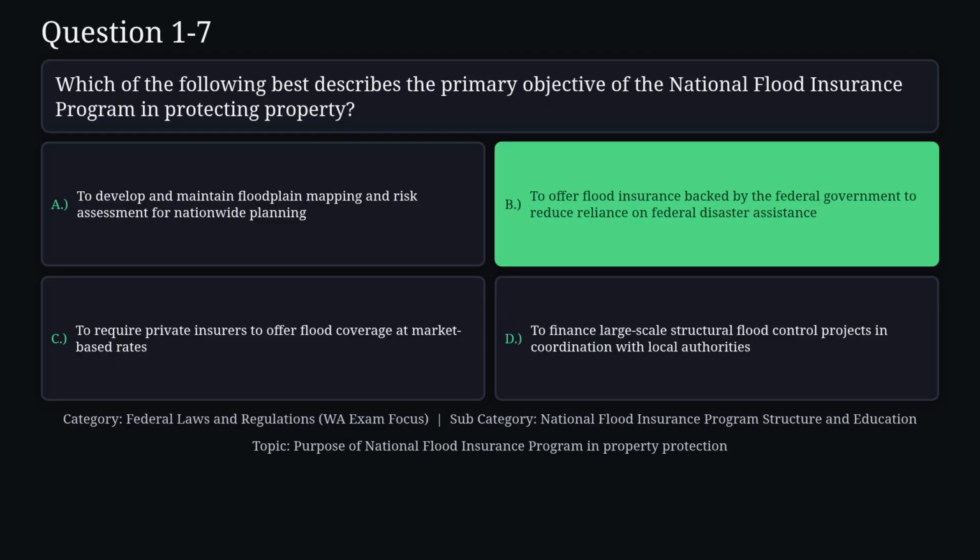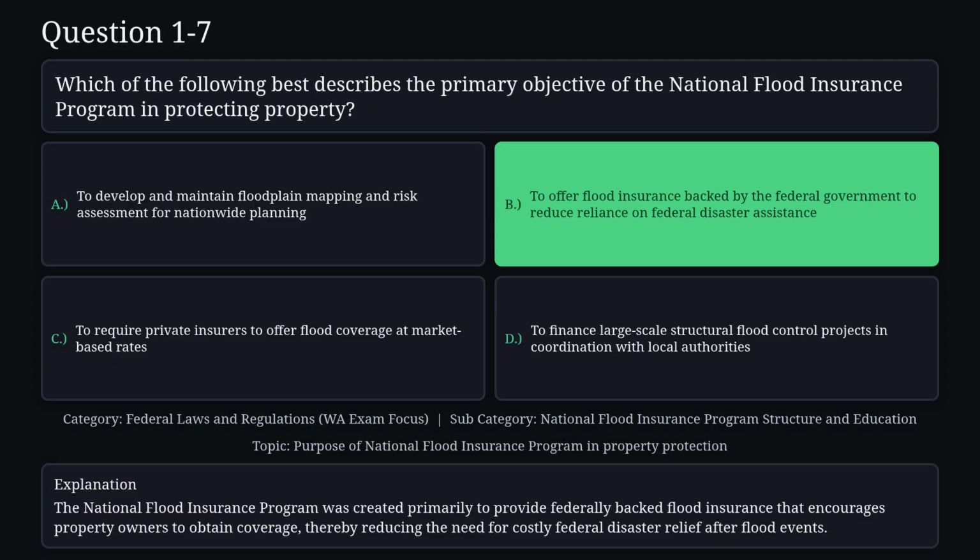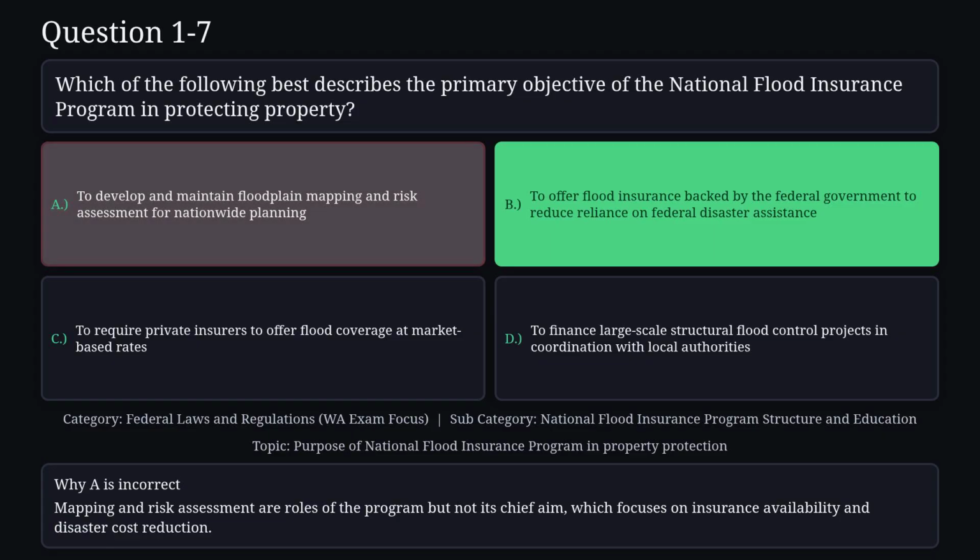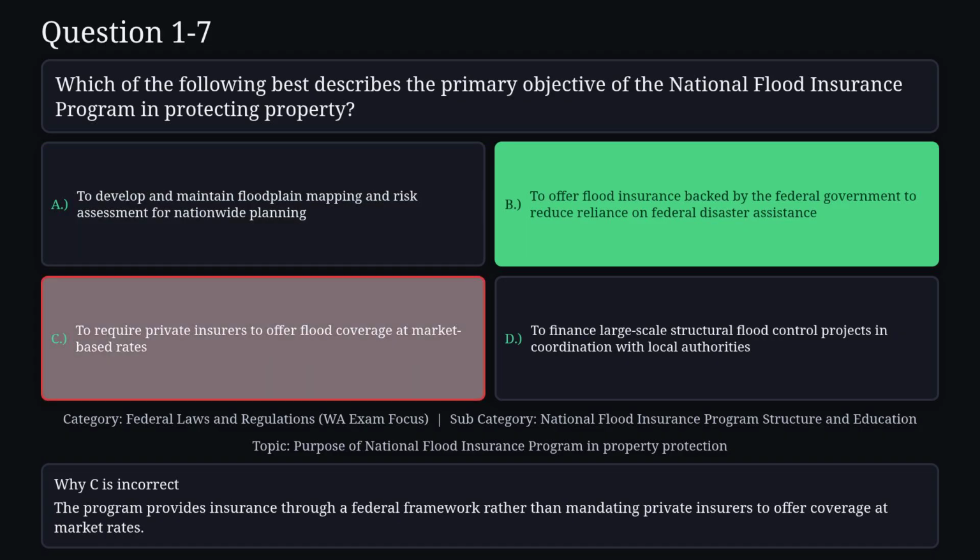The correct answer is B. The National Flood Insurance Program was created primarily to provide federally backed flood insurance that encourages property owners to obtain coverage, thereby reducing the need for costly federal disaster relief after flood events. Reason A is not correct. Mapping and risk assessment are roles of the program, but not its chief aim, which focuses on insurance availability and disaster cost reduction. Reason C is not correct.